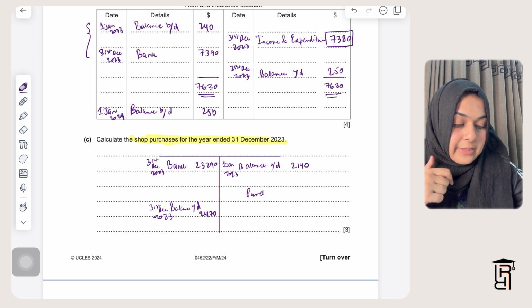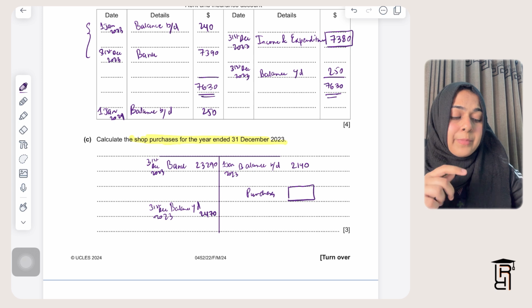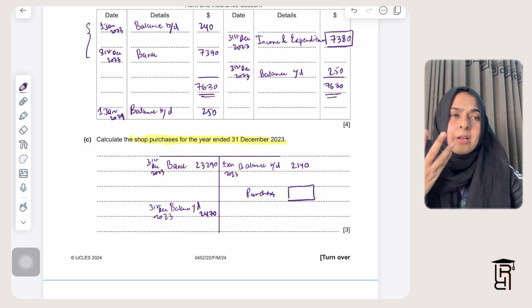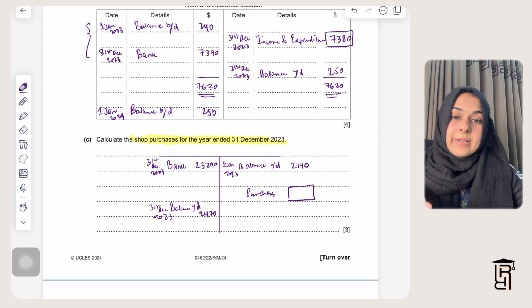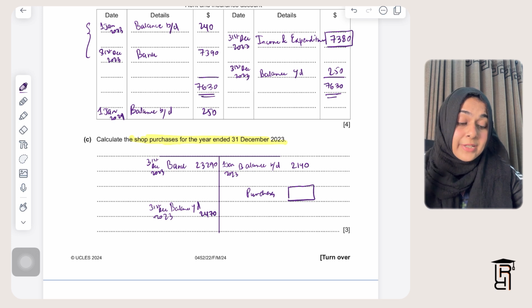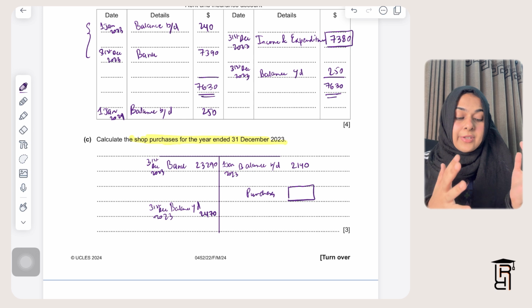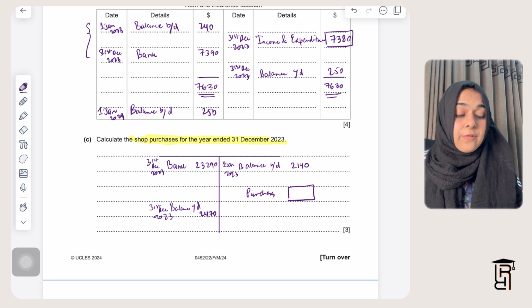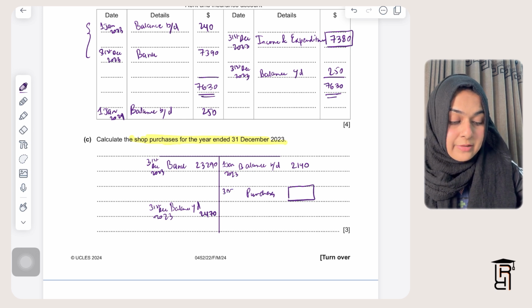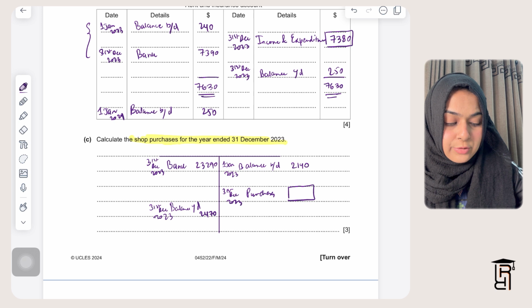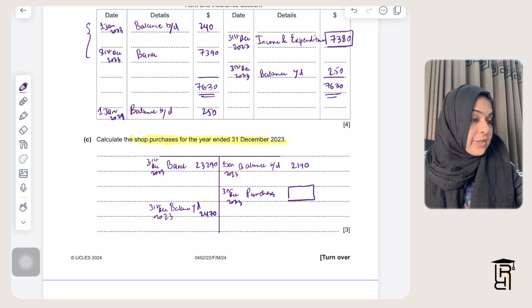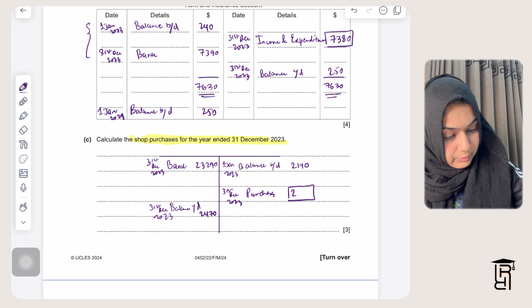And now I'll calculate purchases. This is the place where you get credit purchases from, because when you buy goods from your trade payables on credit, the double entry is purchases account debited, trade payable account credited. So purchases will be found from the credit side of the trade payable account. I'll write here 31st December 2023, and this purchases amount will be 23620.